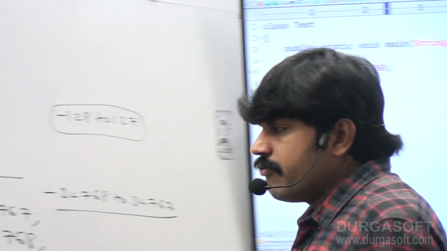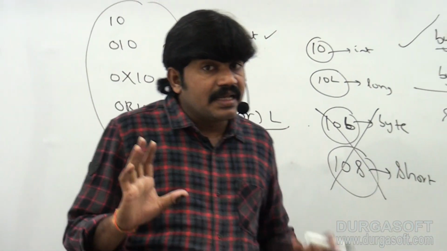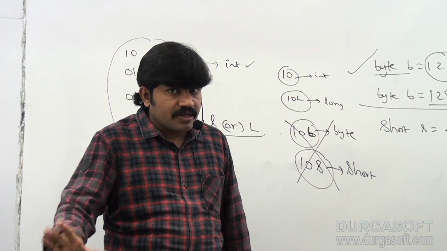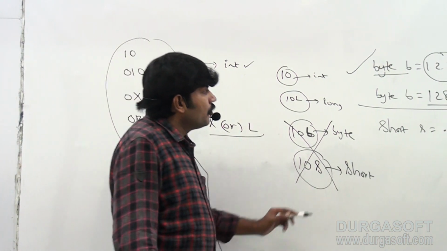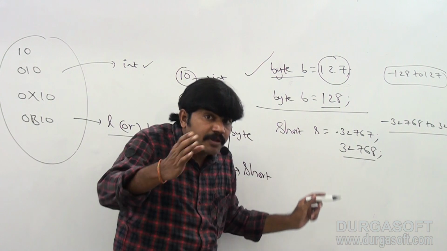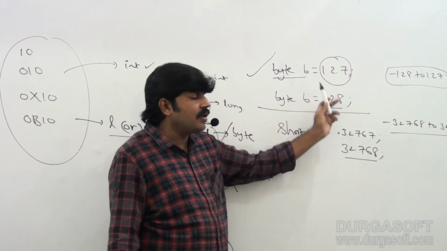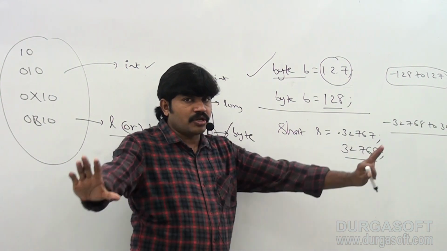These are various important things you people should be aware about integral literals. Clear for all of you, right? A direct way for byte and short literals is not there. Whenever we are assigning an integral literal to a byte variable or a short variable, if the value is within the range of byte, it is automatically considered a byte literal. If the value is within the range of short, it is automatically considered a short literal.